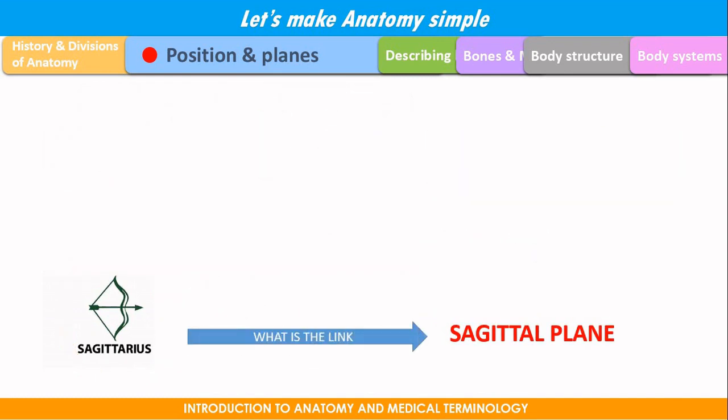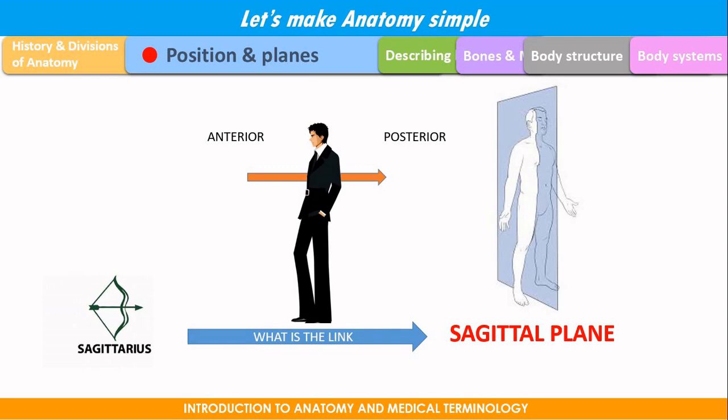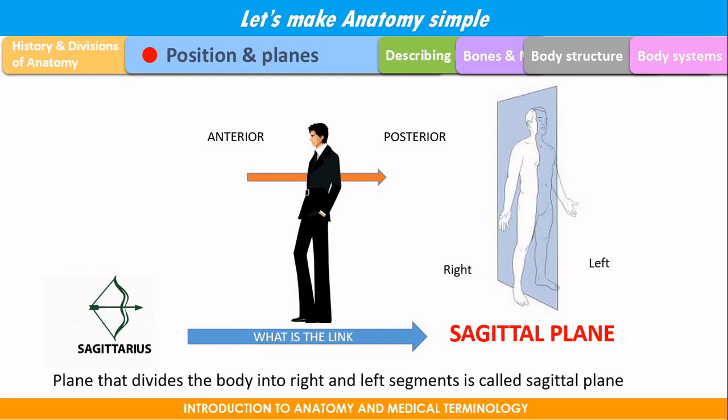So, what is Sagittarius? It is nothing but a bow and arrow. What does the arrow do? The arrow is piercing the body from the anterior part of the body and comes out through the posterior part of the body. So, any plane which transverses from the anterior part to the posterior part and divides the body into right segment and left segment, it is called a sagittal plane. Are you clear?